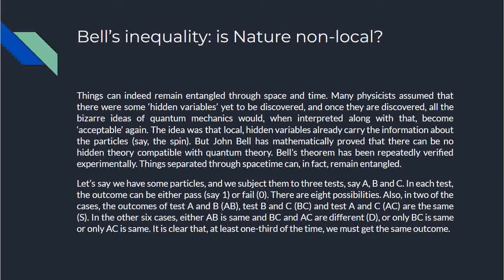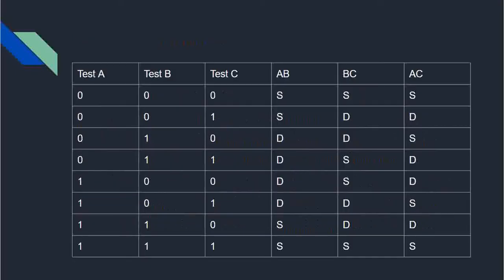So all this didn't make any sense to you, I know that. So here's the table. Test A, test B, test C. So how many possibilities are there? For each test, it can either be a 0 or it can be a 1.